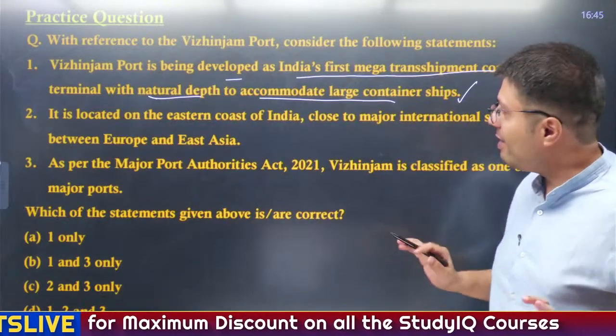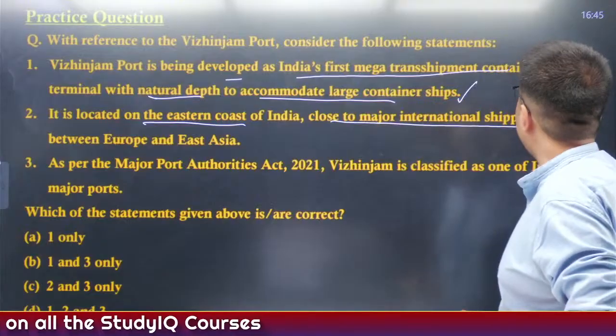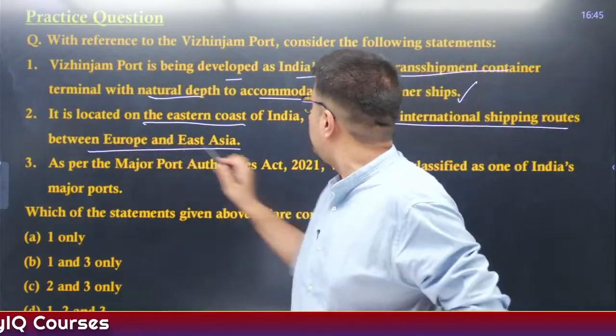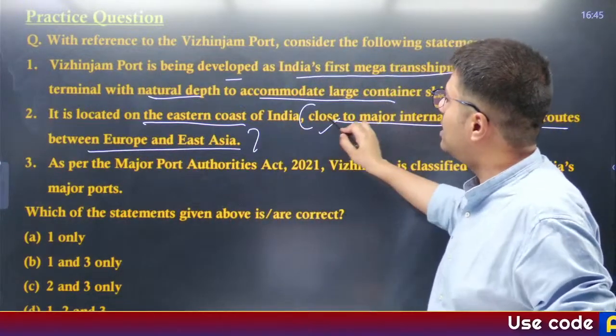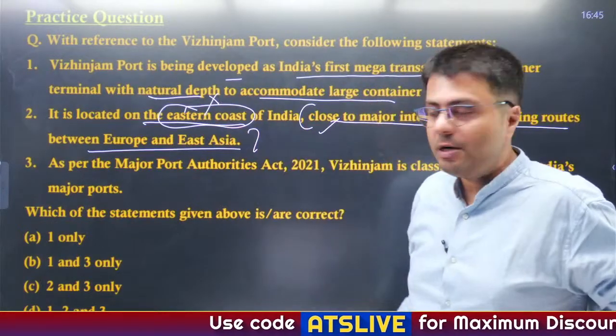Correct, straightforward one, right? It is located on the eastern coast of India, close to major international shipping routes between Europe to Asia. Now, the second part of this statement is correct, but is it located on the eastern coast? No, it is located on the western coast.